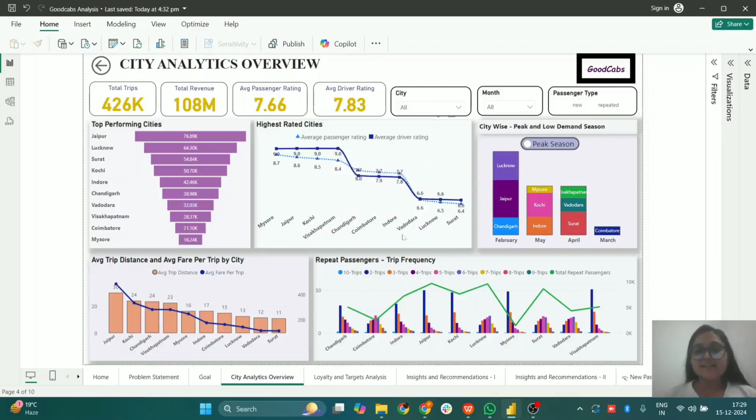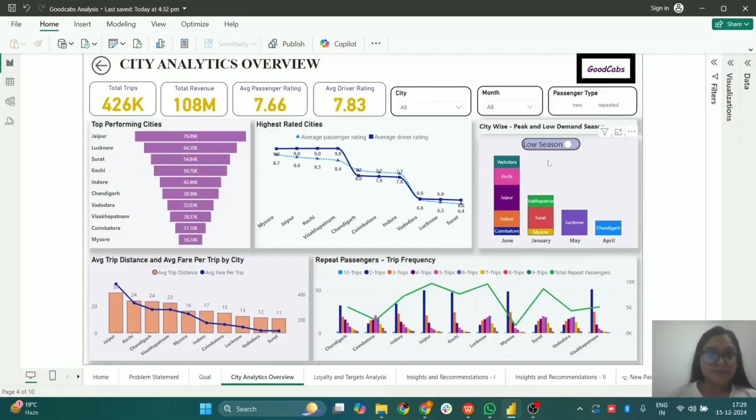Whereas in cities such as Vadodara, Lucknow and Surat, we can see that they have very low average passenger and average driver ratings, which shows the lack of skilled drivers in these cities. Also, talking about the peak and low demand season, here we can see that from February to May it is the peak demand season for GoodCabs, whereas June and January are the lowest demand season.